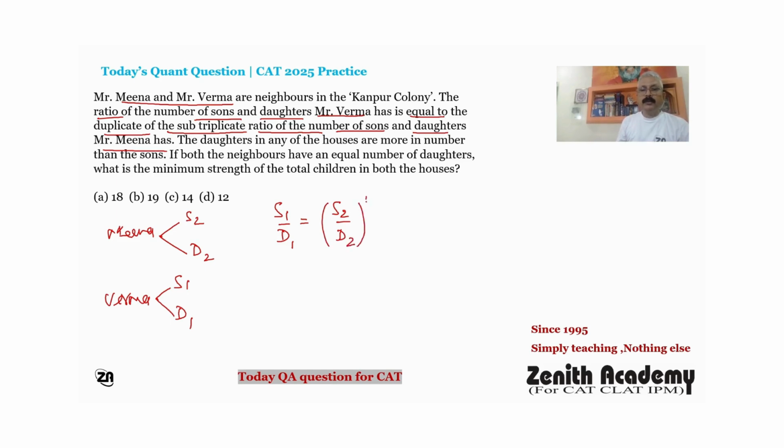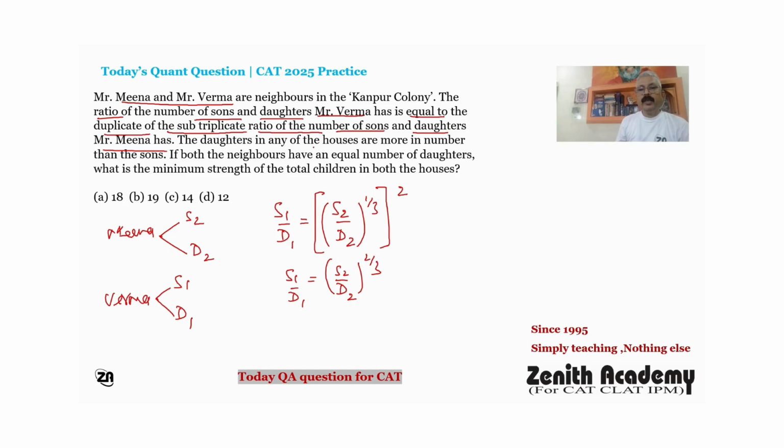Sub-triplicate is this, and then duplicate of this is S1 upon D1 equals S2 upon D2 to the power 2 by 3.